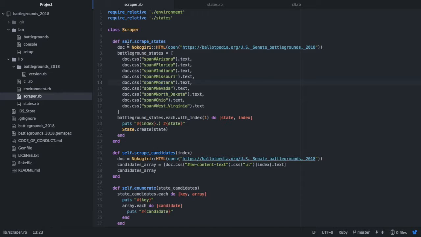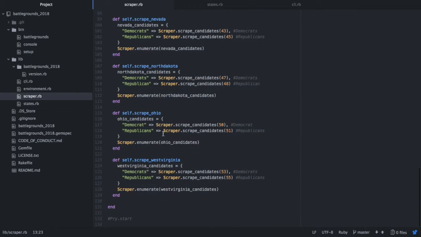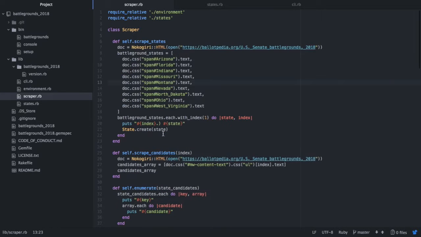So I have a scrape states class method. Actually, all of the methods in this scraper class are class methods. The first thing is a scrape states method, which will scrape the states from that website.